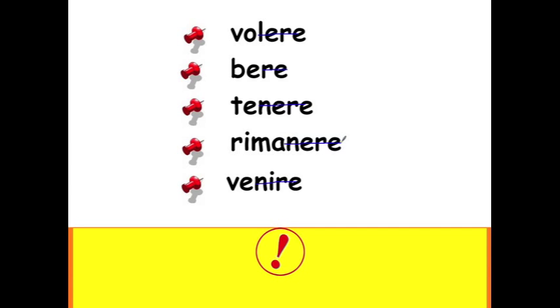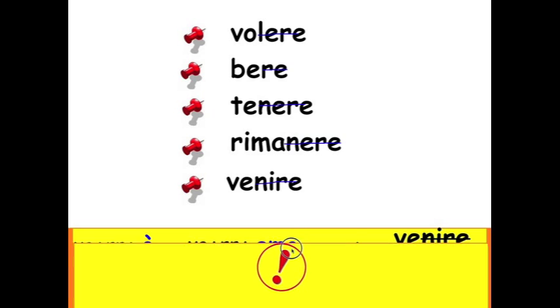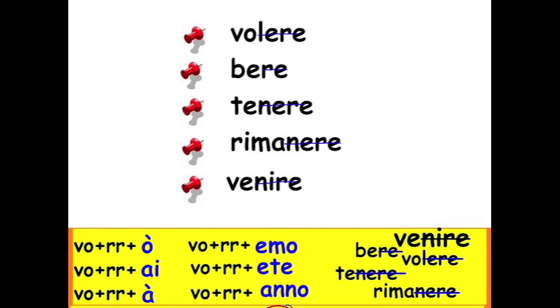And then you have rima. And then to compensate for that loss, you're going to add a double R and then your usual endings. For example, venire, this is the example I have, is verrò, verrai, verrà, verremo, verrete, verranno.